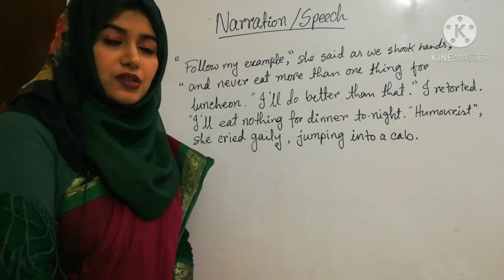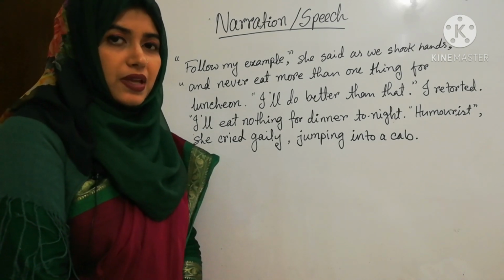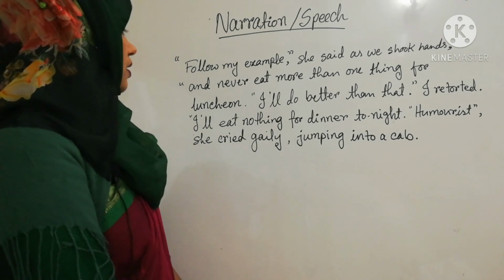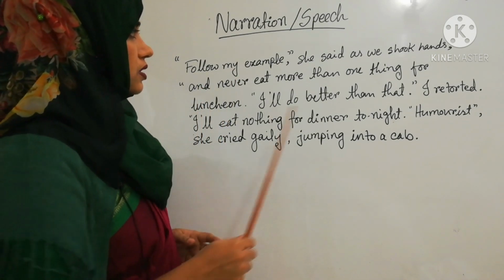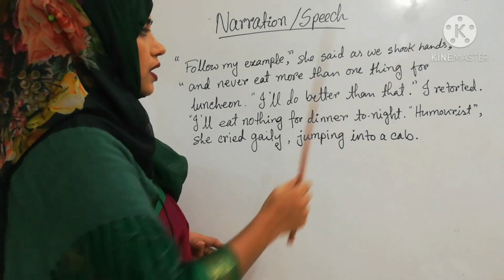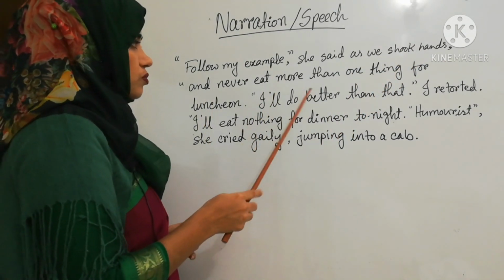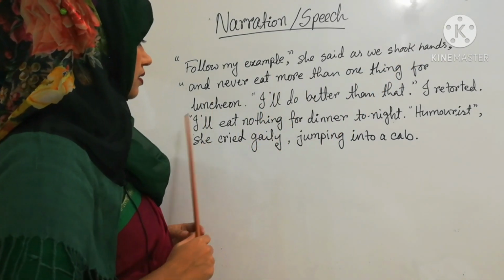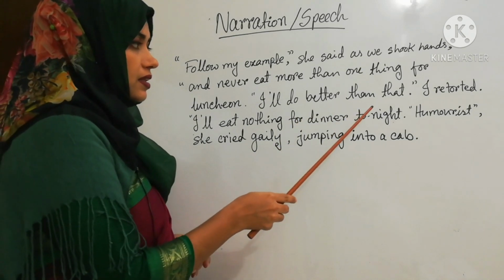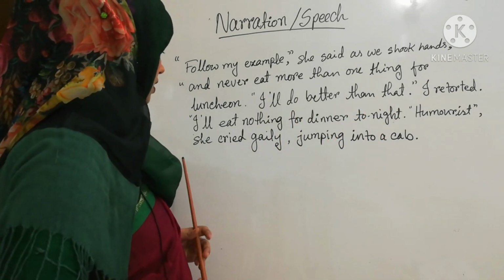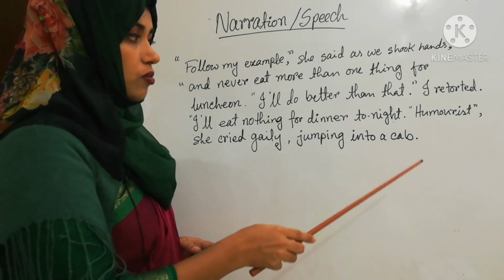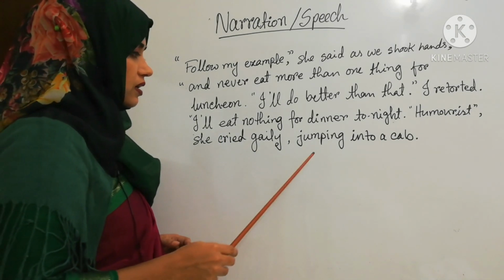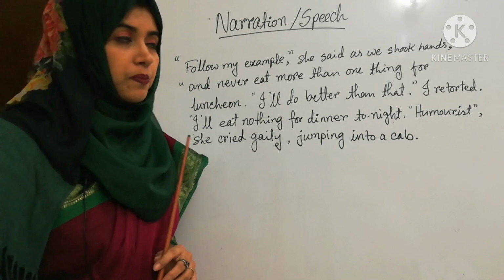Well, my dear students, let's solve one of the passage narrations. See the passage first. Follow my example, she said as we shook hands. I never ate more than one thing for luncheon. I'll do better than that, I retorted. I'll eat nothing for dinner tonight. Humorist, she cried gaily, jumping into a cab.